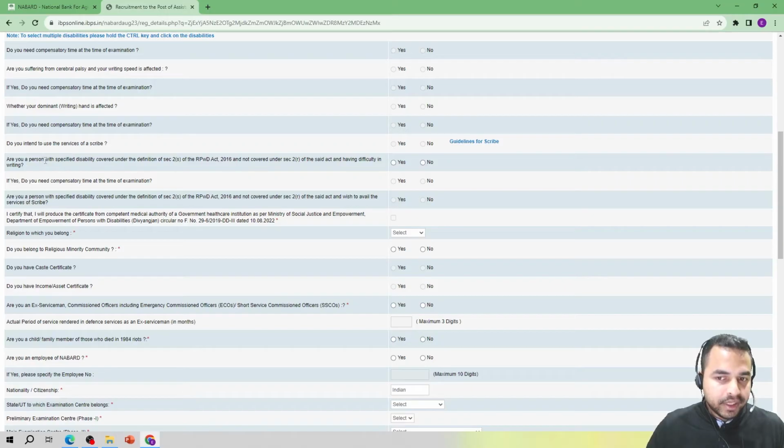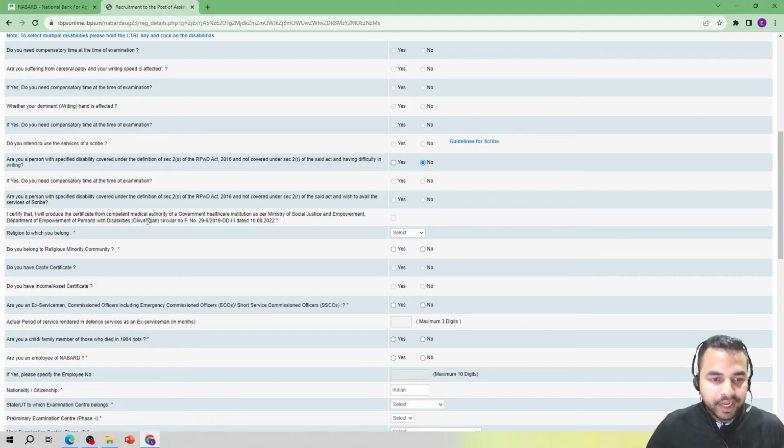Now the next detail that I will be going for is, are you a person with a specified disability covered under the definition of section 2 of the RPWD Act 2016? So I am entering my details accordingly. If this situation applies and you are selecting yes, then guys, you are required to submit the things mentioned here. You have to certify that you will be producing the certificate from a competent medical authority of a government healthcare institution as per the Ministry of Social Justice and Empowerment.